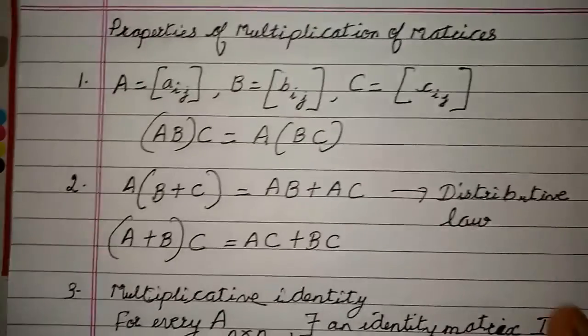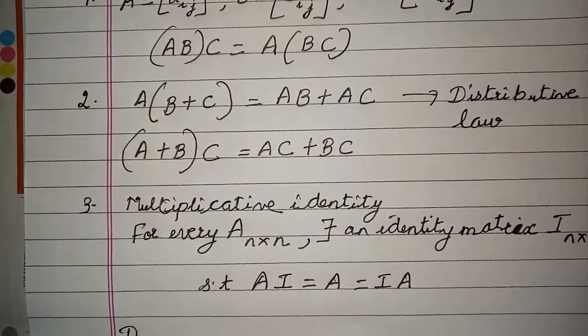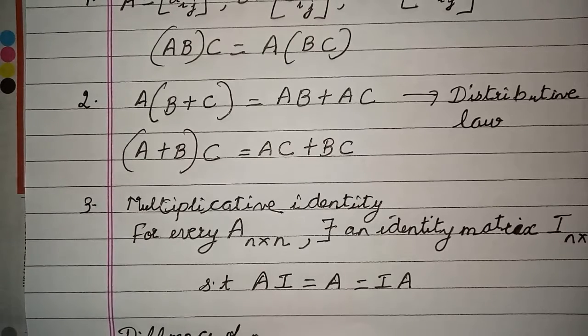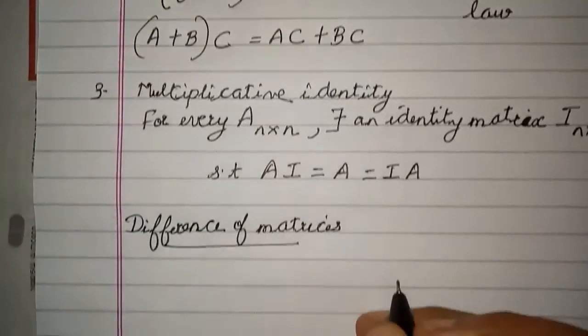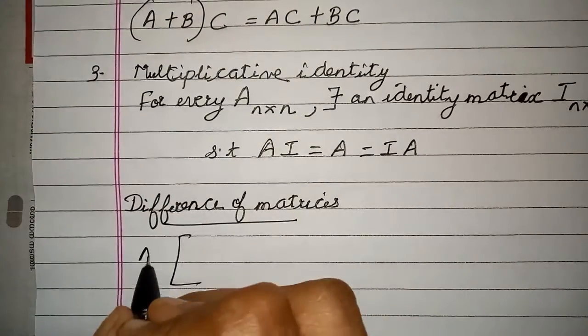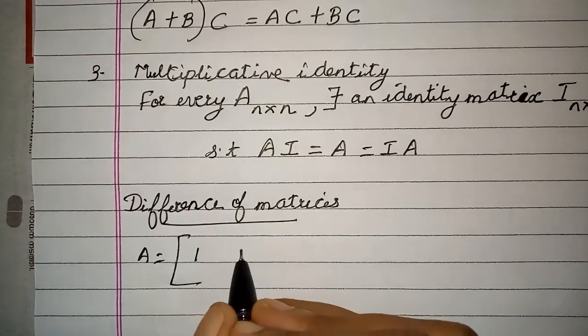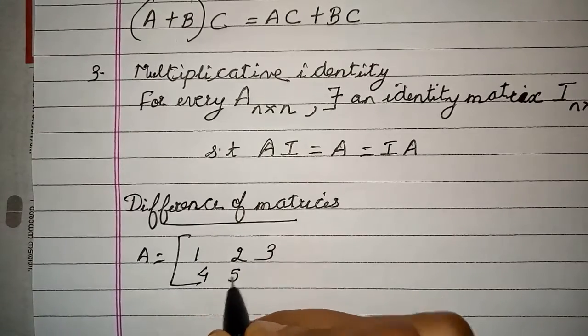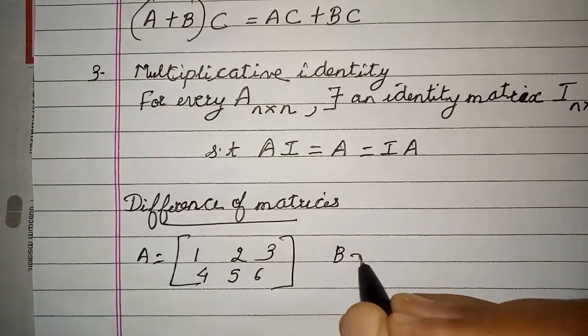Now after this comes the idea of difference of matrices. You remember difference of matrices? I had discussed addition of matrices, right? When can you add two matrices, children? Suppose I have the matrix 1, 2, 3, 4, 5, 6. When can I add two matrices?